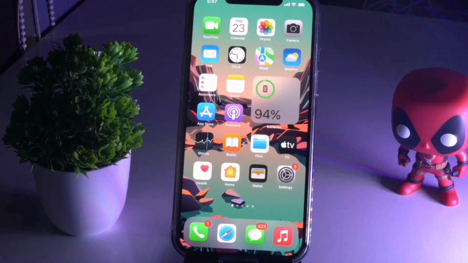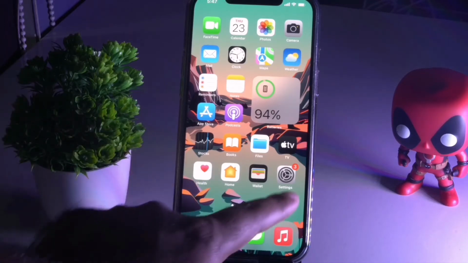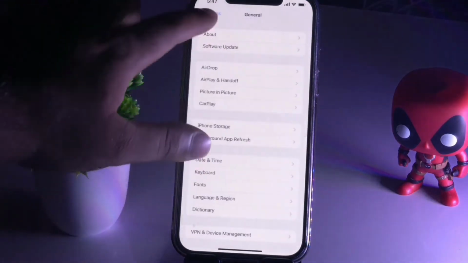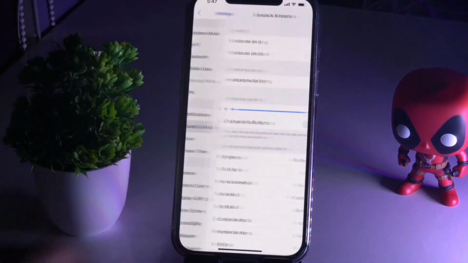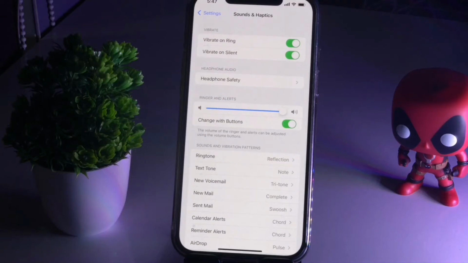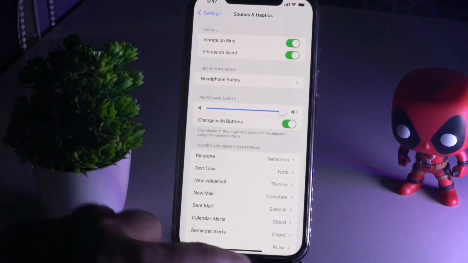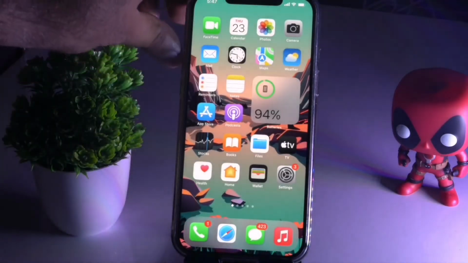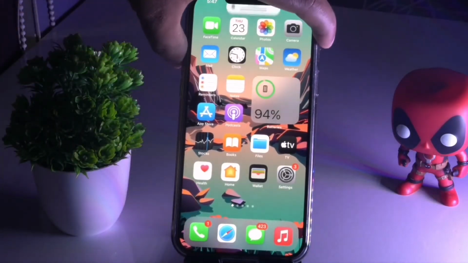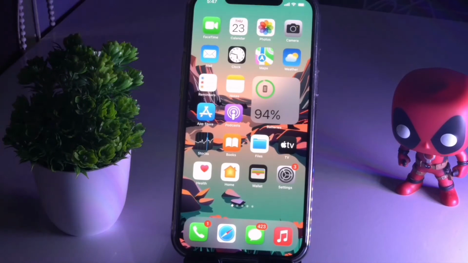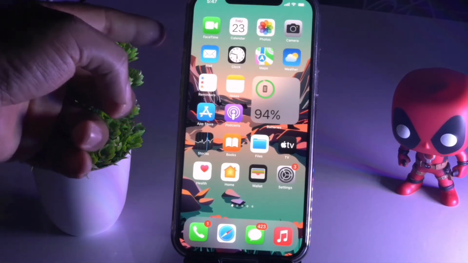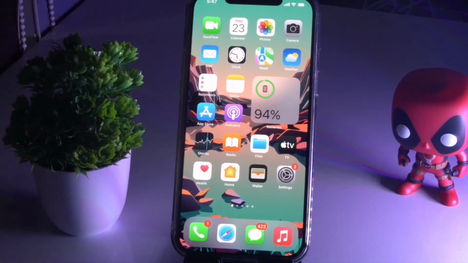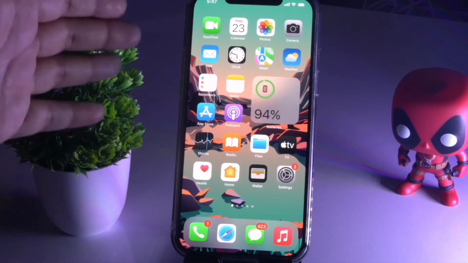is make sure that your iPhone has not been put on silent. As you can see, it is very important, so you just have to go back to the sound settings over here and check whether you are on silent or not. As well, you have to make sure that the volume is correct, like it is at maximum and the volume is not down. You'll have a button over here to change to silent mode. Most probably you'll know it, so you just have to make sure that it is not in silent.